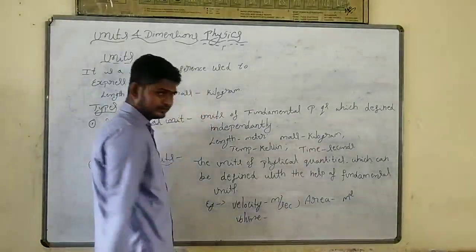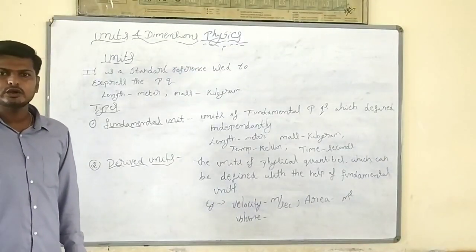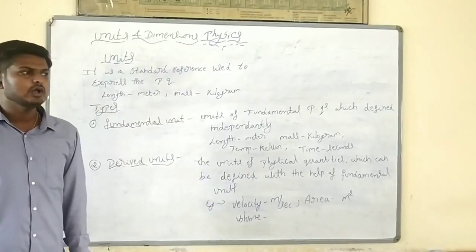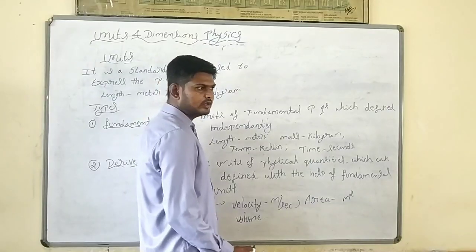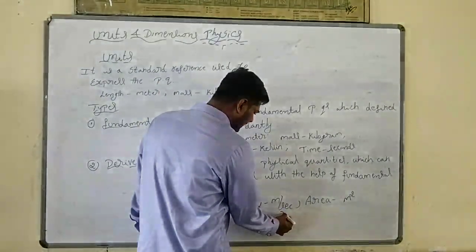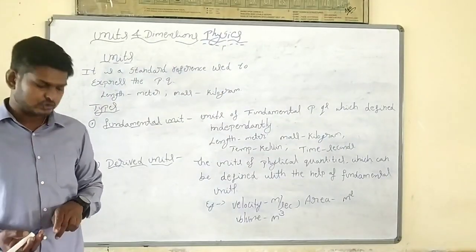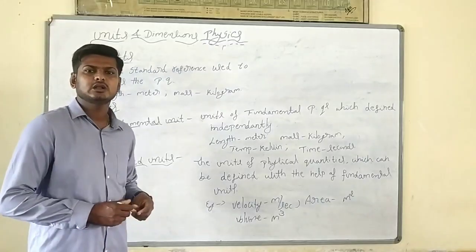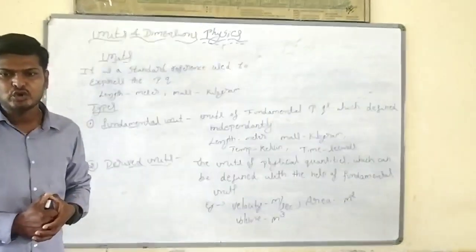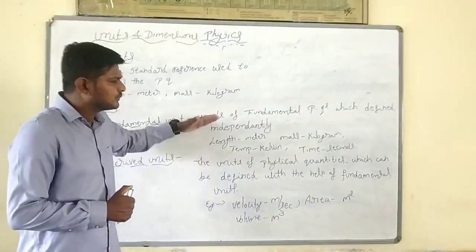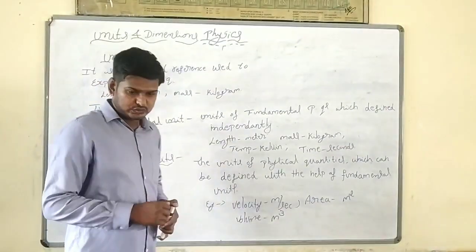Same way, volume is also a derived physical quantity. We measure volume as length into breadth into height, meaning meter into meter into meter, that will be meter cube. These are derived units, which we measure with the help of fundamental units.